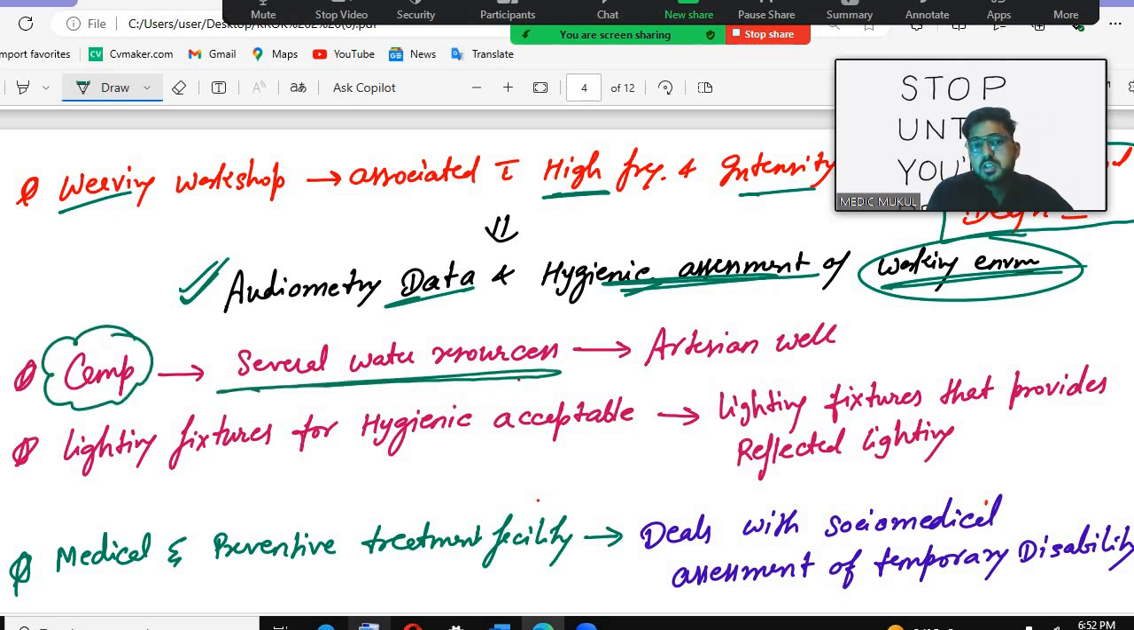The camp: remember, we have several water resources. If someone has put up a camp and there are several water resources, from where should we take the water? You should take the water that is clean, hygienic, and good for health. That is the artesian well. Remember, we used to dig wells; in the earlier days we had wells from which we filled water and everyone drank water from that well. So that is the artesian wells, the best supply of water.